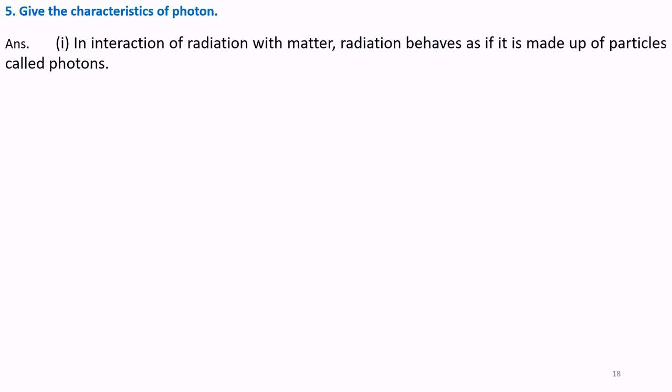Next question. Give characteristics of photon. Answer. Number 1. In interaction of radiation with matter, the radiation behaves as if it is made up of particles called photons. I will read again. Number 1. In interaction of radiation with matter, radiation behaves as if it is made up of particles called photons.